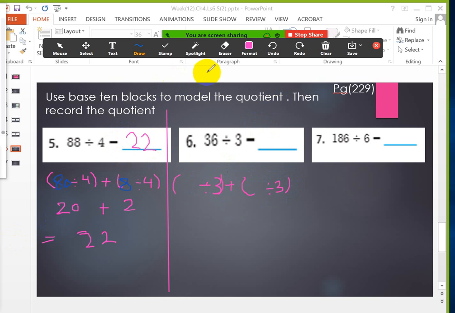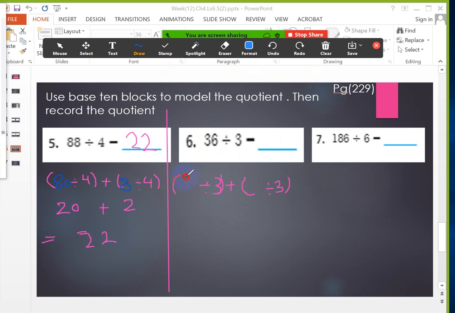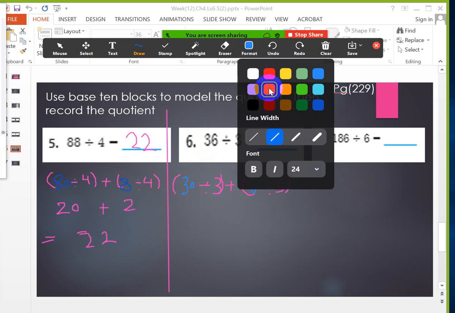Yes, Bisam. Open your mic and tell me. Yes, teacher. It will be 30 and 6. Your answer is correct. Thank you so much, Bisam. So Bisam said that I will break the 36 into two numbers. The first one will be 30, 3 in the tens digit, the 6 in the ones digit, so it will be 6. Those numbers are able to divide on 3, so I will choose those numbers.